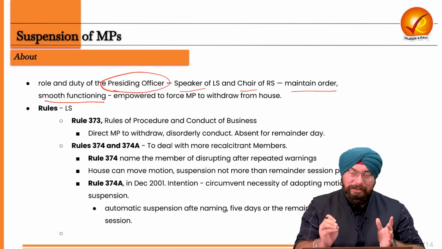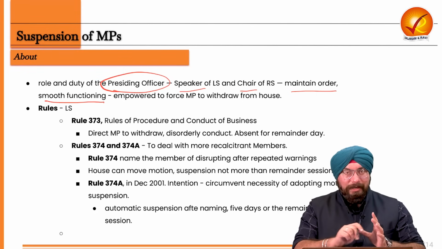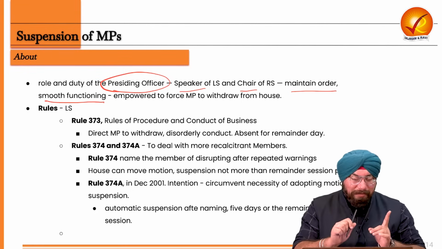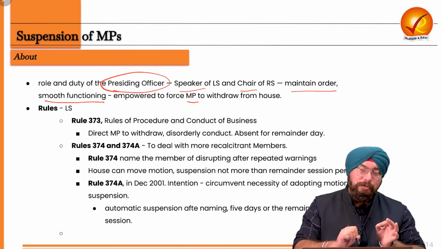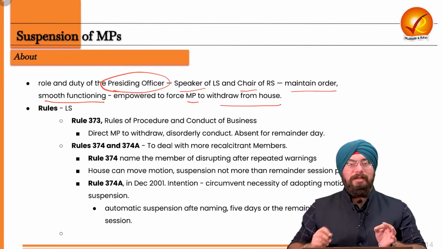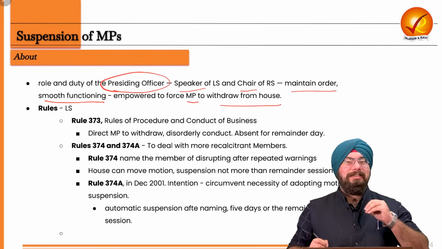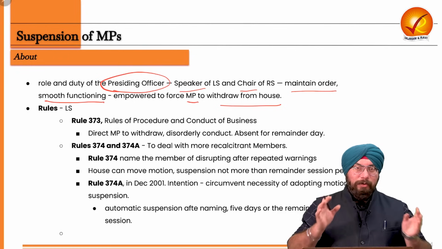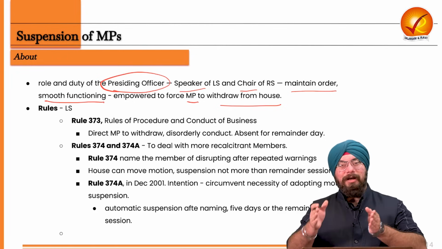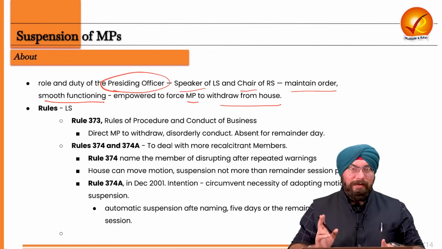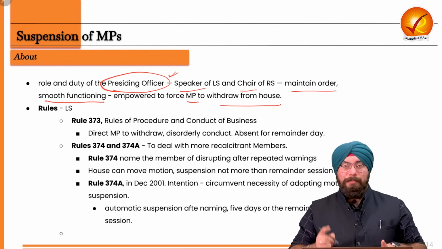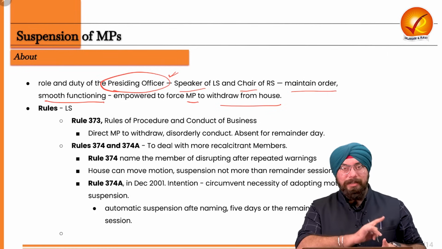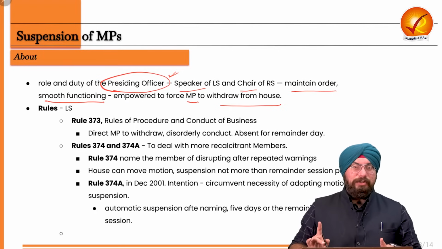And in order to maintain order and ensure smooth functioning, they are empowered to force Members of Parliament to withdraw from the house. That means they can suspend the Members of Parliament who are part of Lok Sabha or Rajya Sabha. And who has that power? The presiding officer of that house. In case of Lok Sabha, it is the Speaker. In case of Rajya Sabha, it is the Chairman.